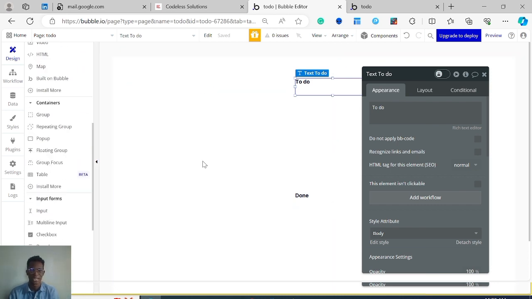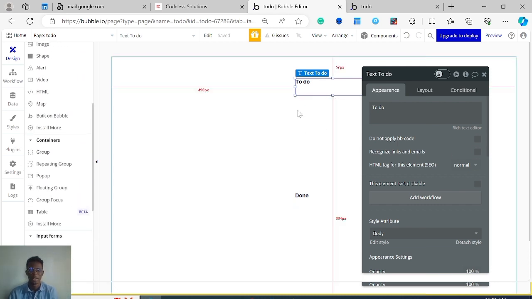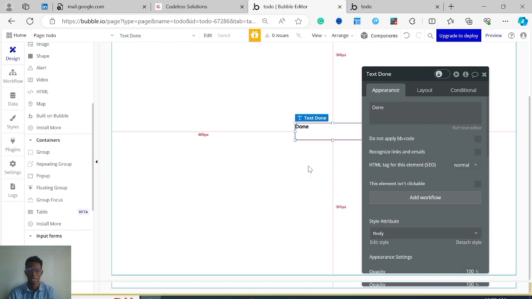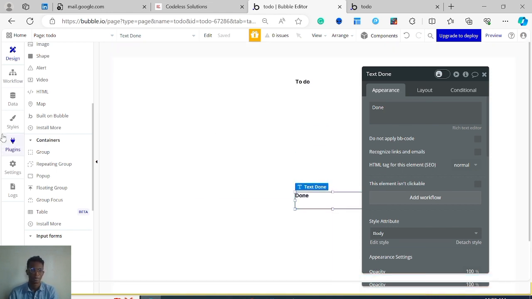So just keeping things nice and simple, we have our text here. We want to show a list here of all the tasks, and then we also have a text here. I want to show a list here of all the done tasks. But before we go ahead, let's take a look at, for now, I think we're in a good place.